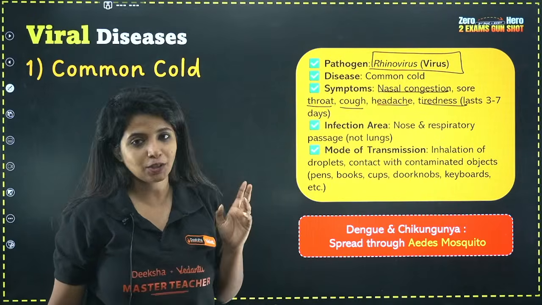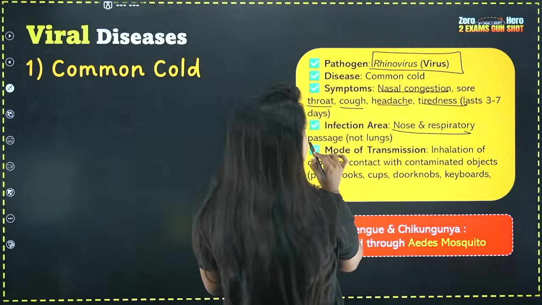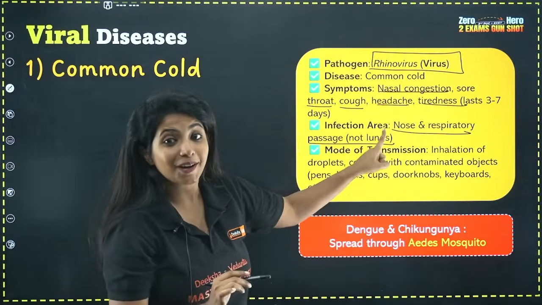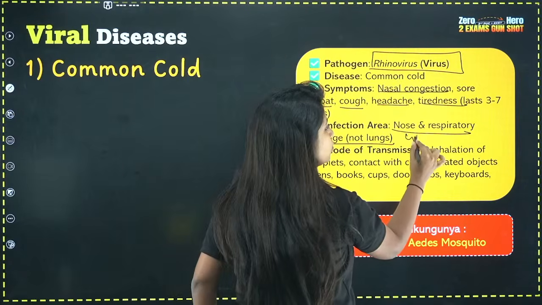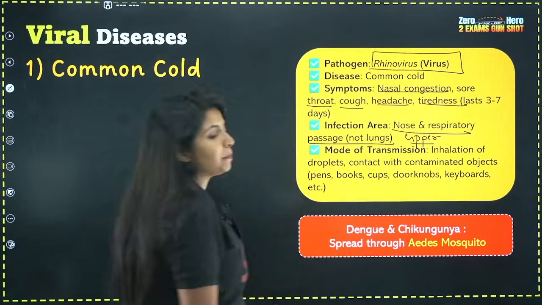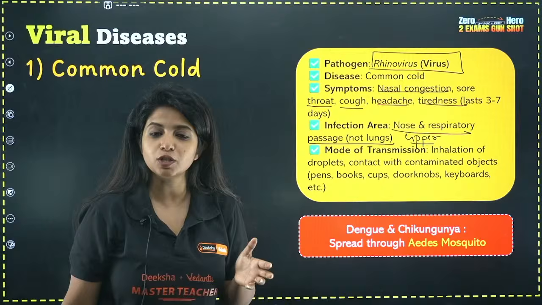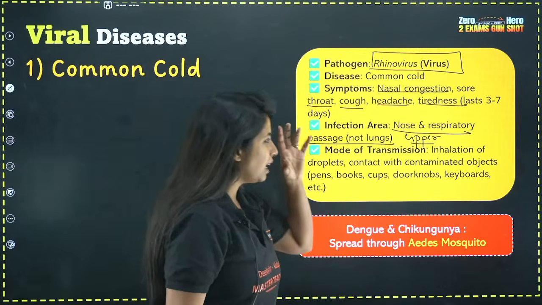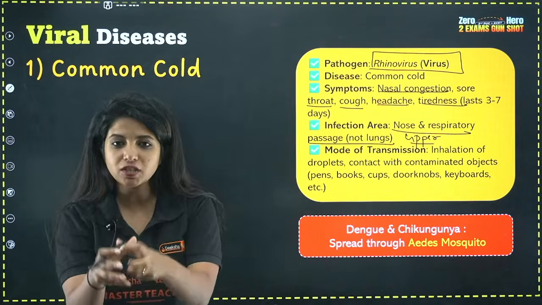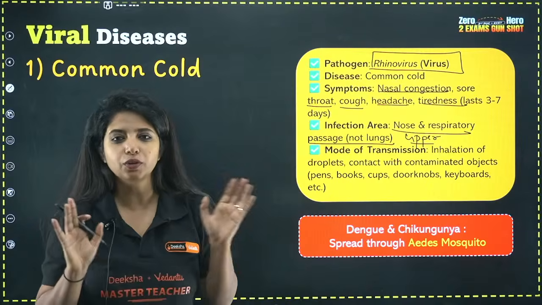Infection area, as I told you, it's the nose and the respiratory passage, not the lungs. And in respiratory passage, what? It will be upper respiratory passage. Mode of transmission is similar to pneumonia itself. How is pneumonia being transported? It is transferred by droplets and by contaminated objects that we are touching. All of it is similar to pneumonia in that particular case.